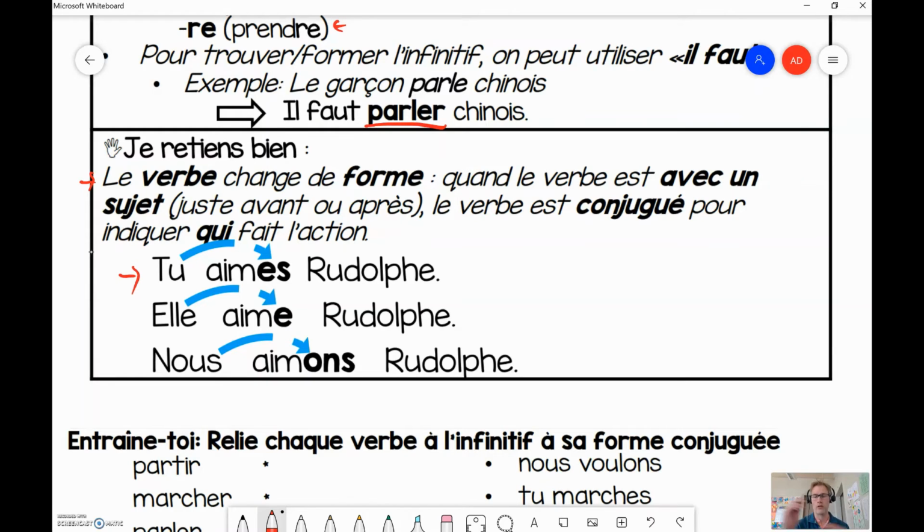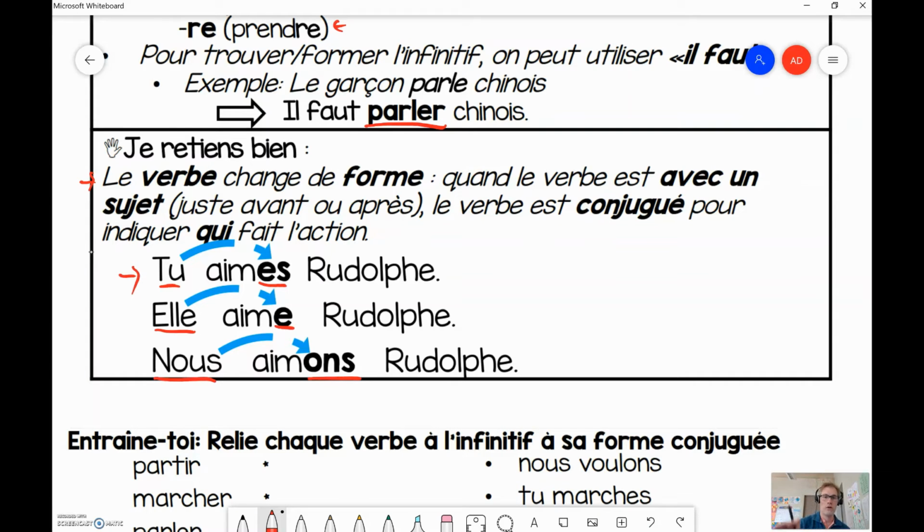We all like Rudolph. And in French, every time you change who says it, it's conjugated differently. And that's where the difficulty will come. The challenging part in French verbs is how many different conjugations there are, and it's a matter of memorizing them. We're not going to worry about that for now. For now, we're just looking at recognizing when the verb has been conjugated or when it's in the infinitive.